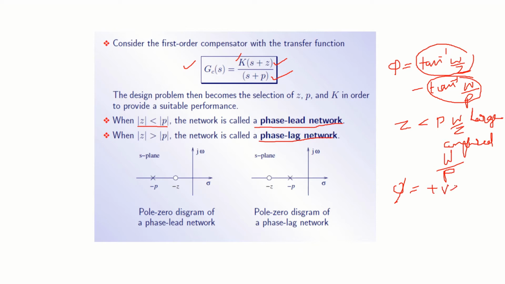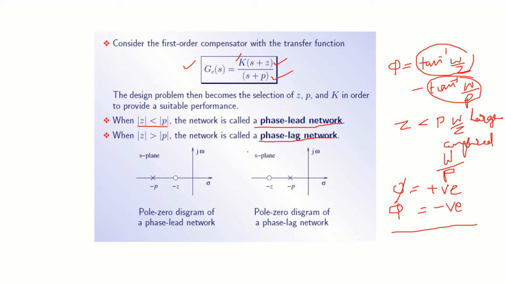Then it is a lead compensator. If it is the other way, Z is greater than P, then the phase angle will become negative. This will become a lag compensator. And a combination of lead and lag then becomes a lead lag compensator.